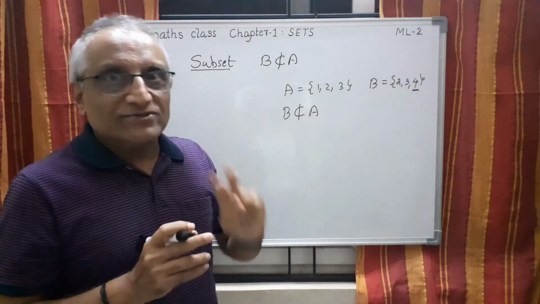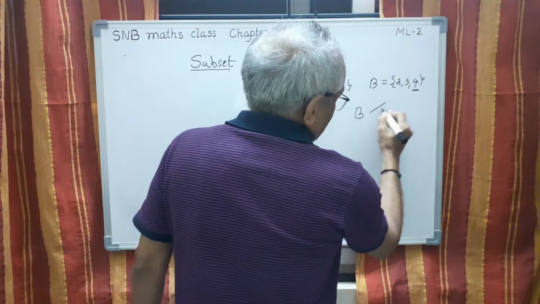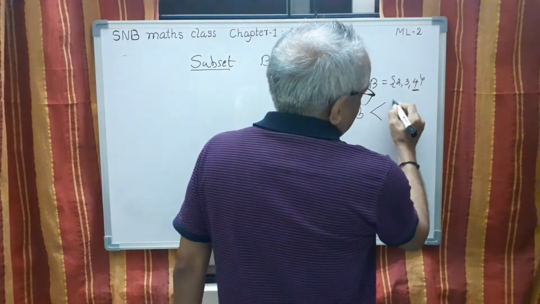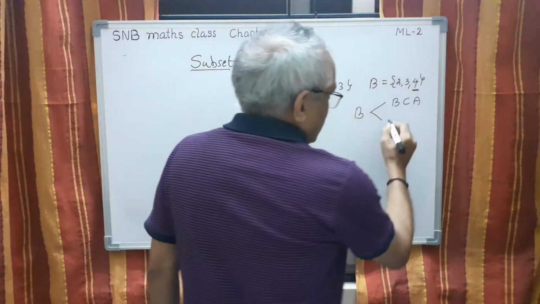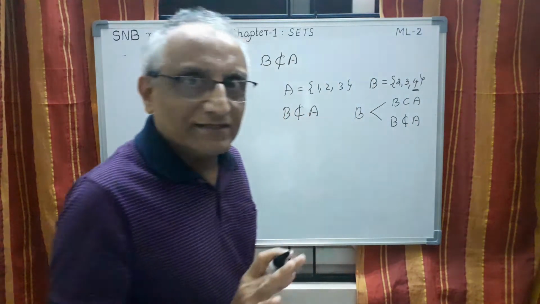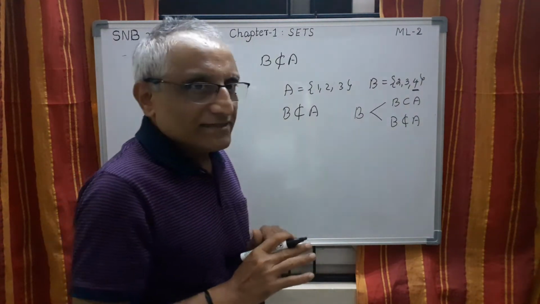Therefore, there are two things you have to understand. Whenever a set B is given, there are two possibilities. One is either B is a subset of A or B is not a subset of A. These are the only two possibilities. No other possibilities. Now let me take this one.